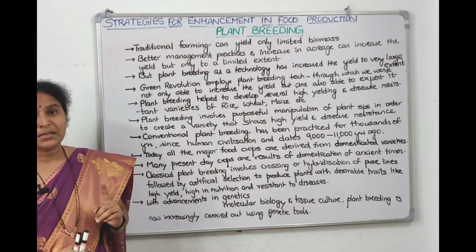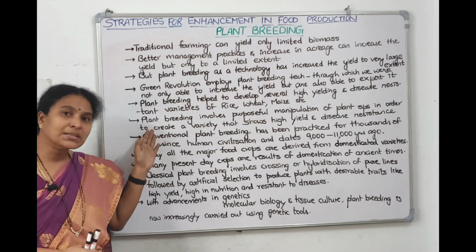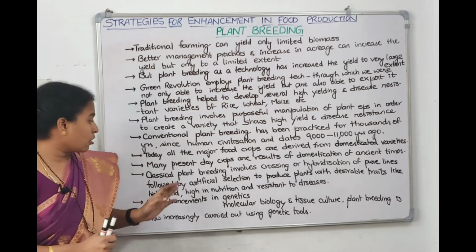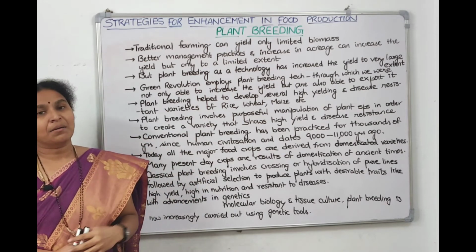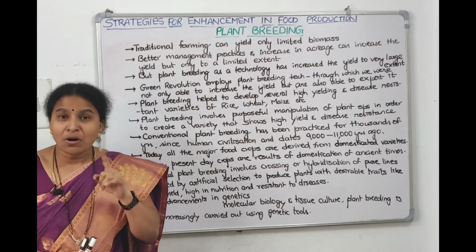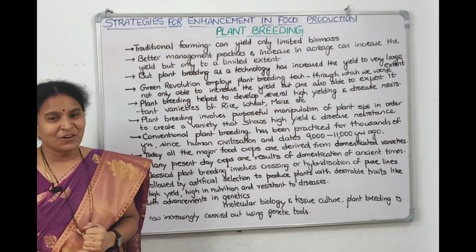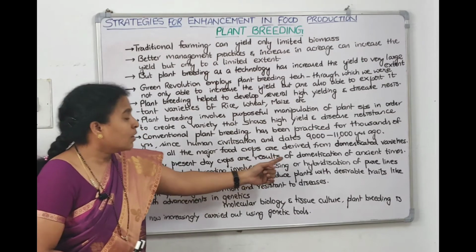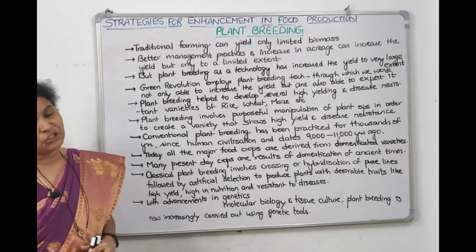Now children, let us talk about classical plant breeding. Now we understood what is conventional plant breeding, what ancient man has implemented. Now let us talk about classical plant breeding. Classical plant breeding is controlled breeding which was done by Mendel, right, in the pea plant, no? So classical plant breeding involves crossing or hybridization of the pure lines followed by artificial selection.